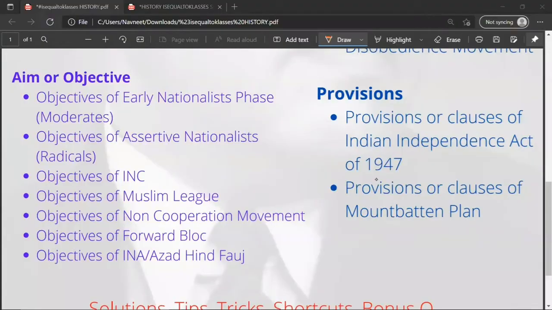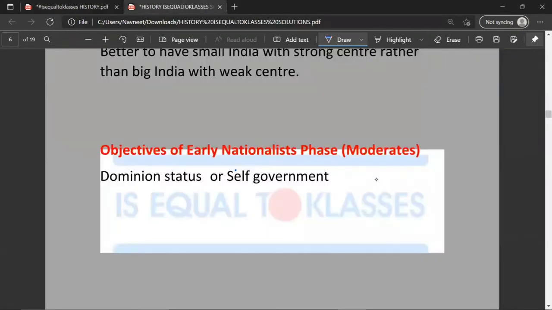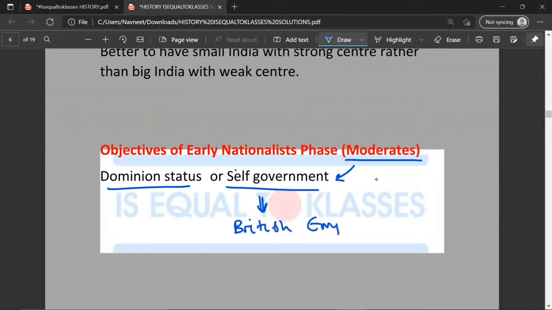Okay, so moving on to the next question, aims or objectives. Objectives of the early nationalist phase or moderates. The objectives were dominion status or self-government. So these were the objectives of moderates. I would like to emphasize over here that self-government in this case means self-government under the British Empire. So the moderates stressed self-government within the British Empire.